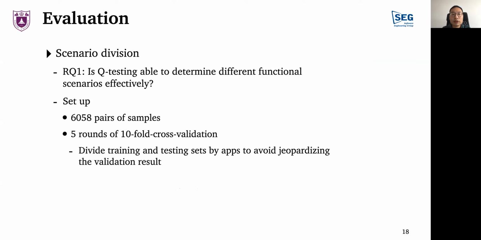In the experiments, we first evaluate the effectiveness of the functional scenario division module. We collected a total of 6,058 pairs of samples. As the layout files are very structured, such an amount of data is enough in the experiments. We conducted 5 rounds of tenfold cross-validation. The division of the training set and the test set is conducted by apps, in case the data of the same app exists in both the training set and the test set, which will affect the experimental results.